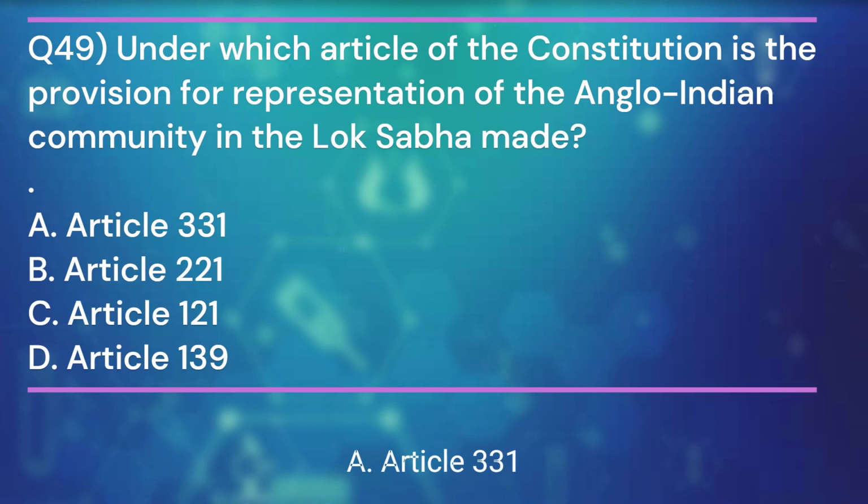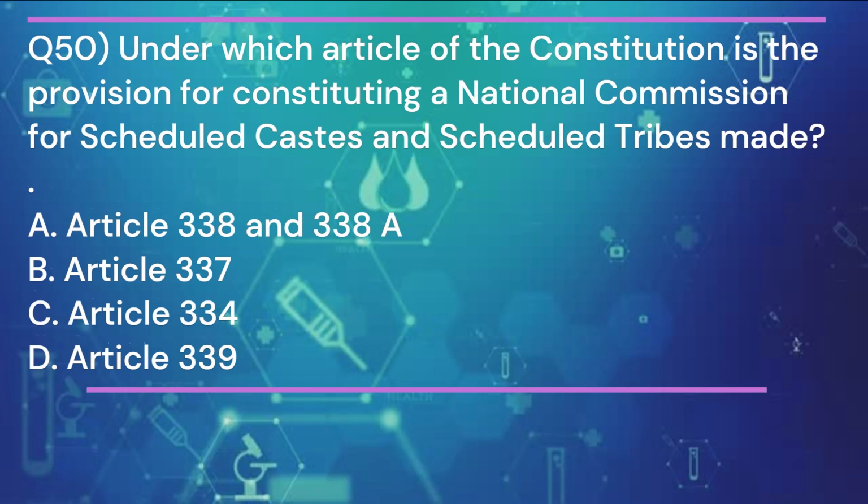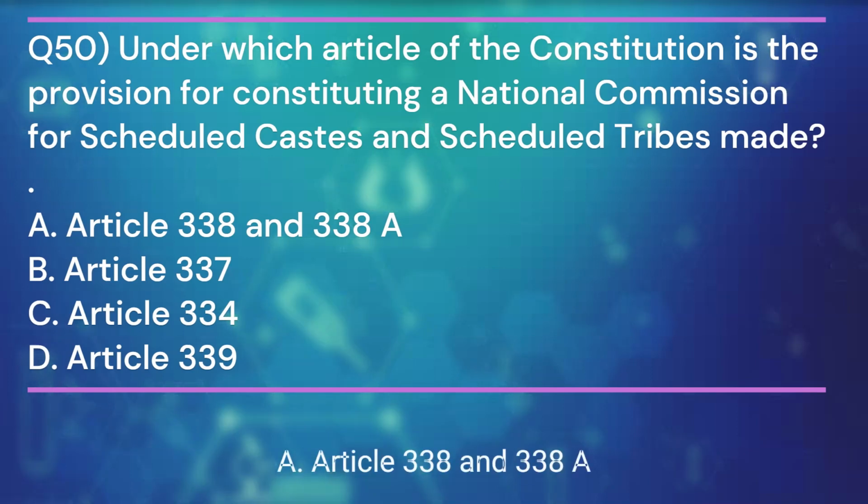Article 331. Question 50. Under which article of the Constitution is the provision for constituting a national commission for scheduled castes and scheduled tribes made? And the answer is A. Article 338 and 338A.